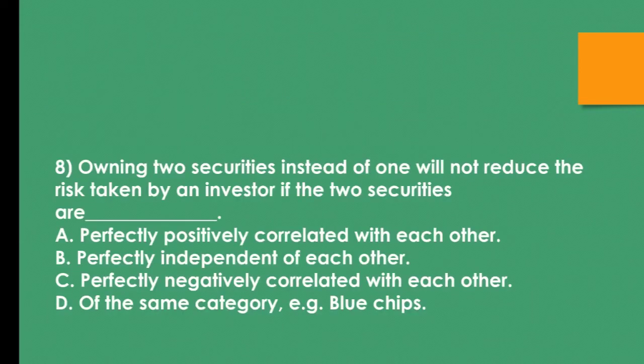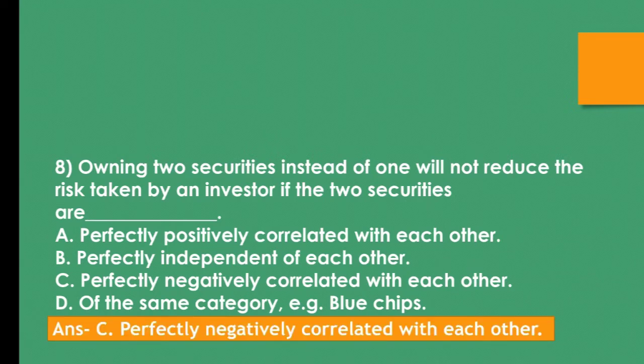Question number 8. Owning two securities instead of one will not reduce the risk taken by an investor if the two securities are ___. A. Perfectly positively correlated with each other, B. Perfectly independent of each other, C. Perfectly negatively correlated with each other, D. Of the same category, for example, blue chips. The correct answer is C. Perfectly negatively correlated with each other.